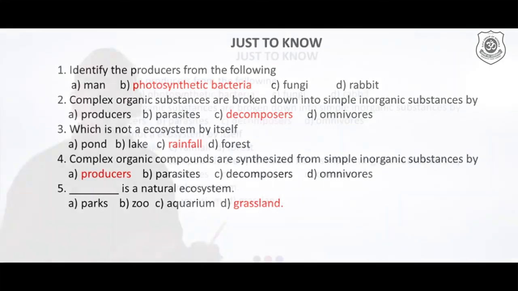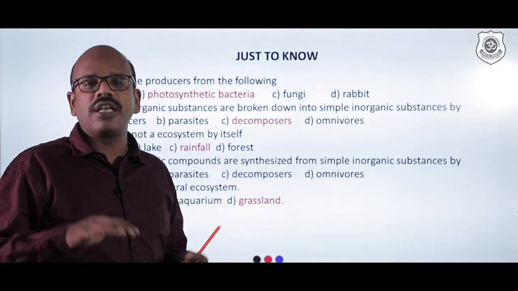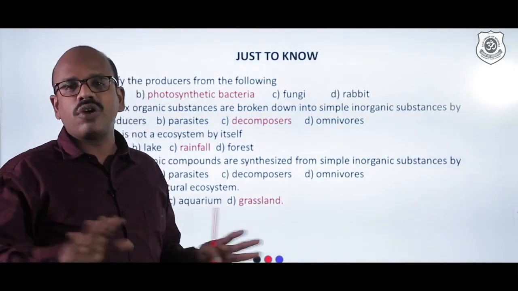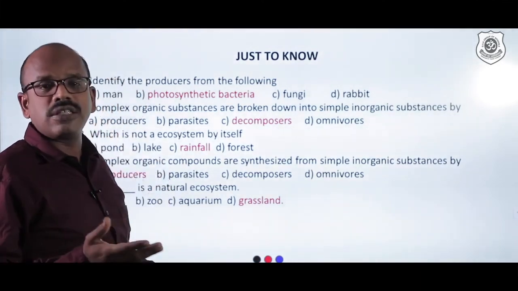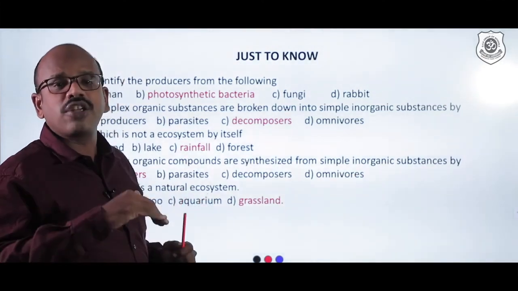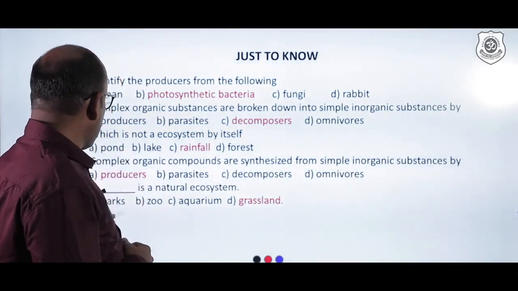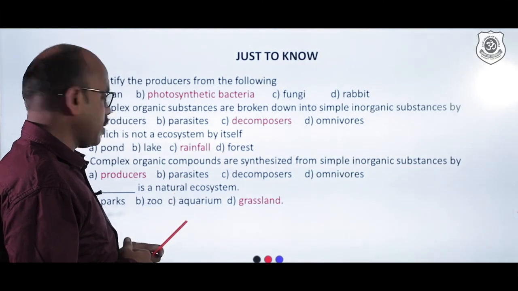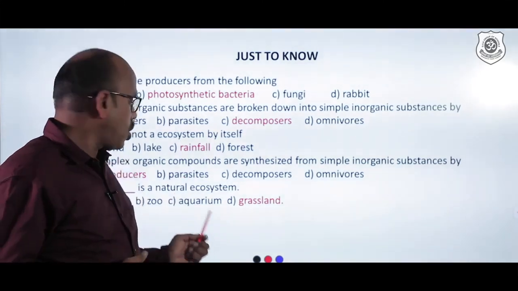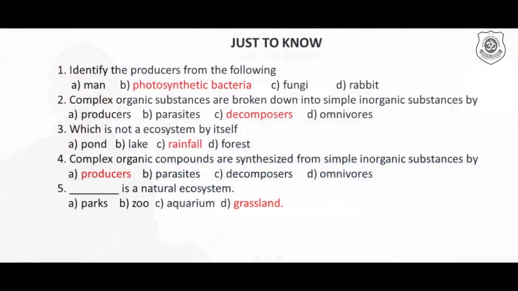Rainfall. Because after the rainfall, the rainwater gets accumulated and that forms an ecosystem, and rainfall itself is not an ecosystem. Pond ecosystem, river ecosystem, lake ecosystem, all these are the product of rainfall, and rainfall itself is not an ecosystem. Then the last, dash is a natural ecosystem. As we have seen in the slides, parks, zoo, aquarium are all man-made. They are artificial ecosystems, and the only natural ecosystem is grassland.